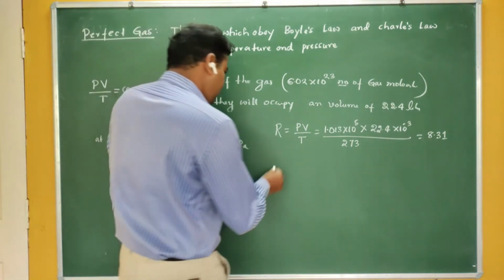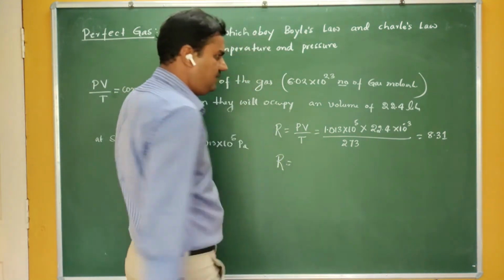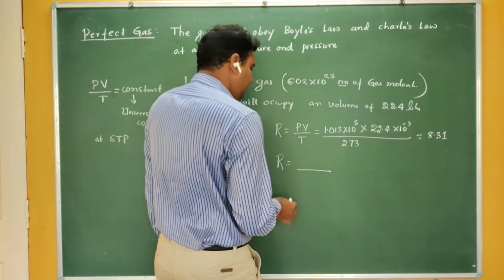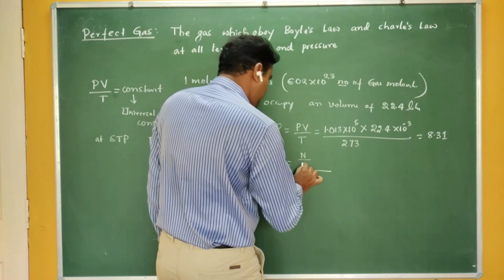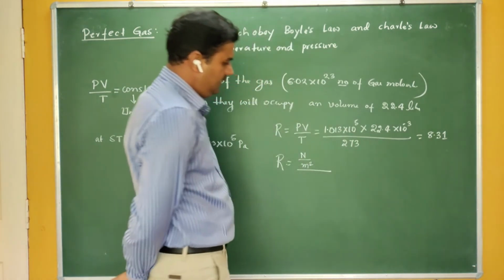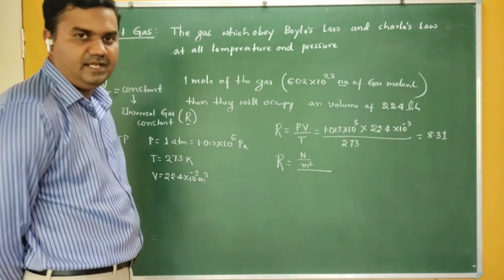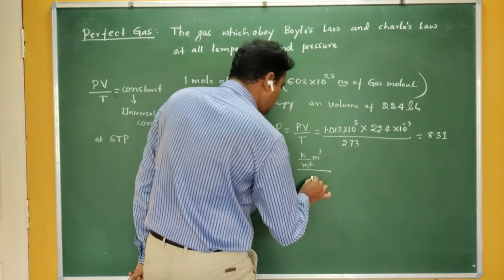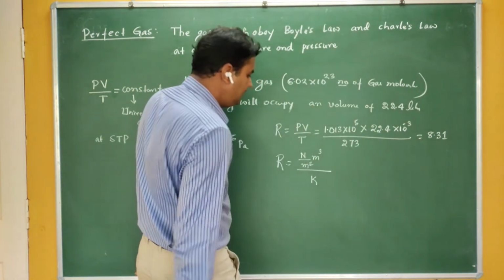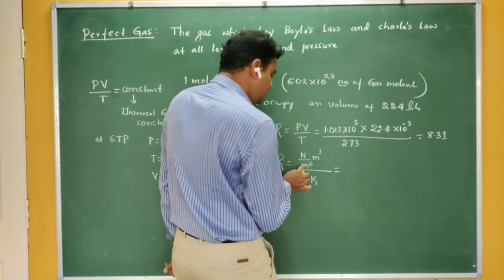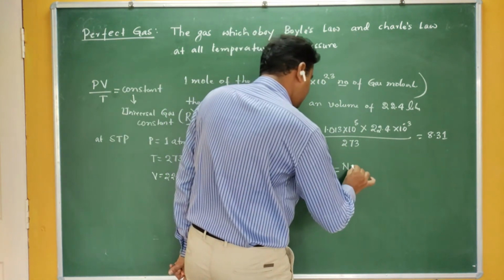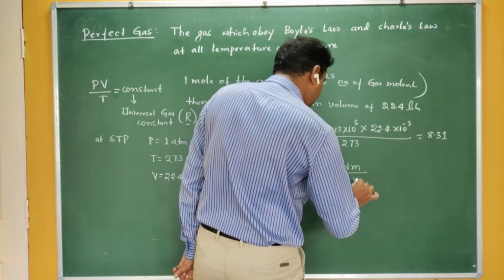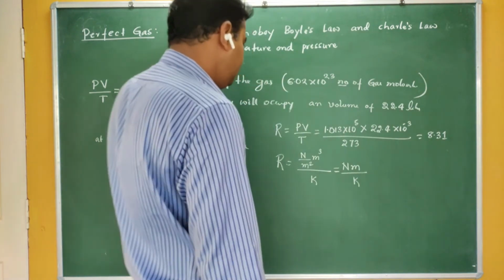Okay, so what is the unit of 8.31? It is a physical quantity. What is the unit here? You can see here, the unit of pressure is Pascal, but if I write it in terms of Newton and meter, it is force per area, Newton per meter square. Volume is meter cube, and temperature is Kelvin. So this becomes 1 meter cube by meter square, so Newton per meter per Kelvin.